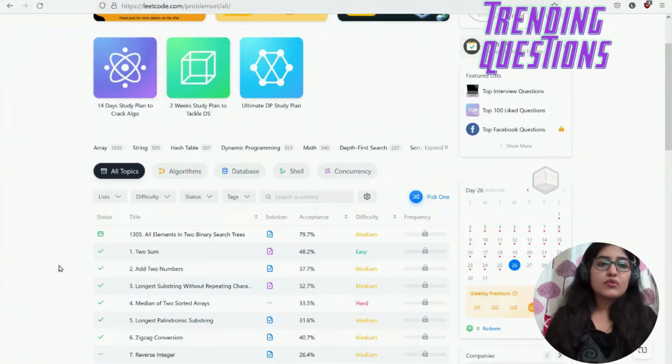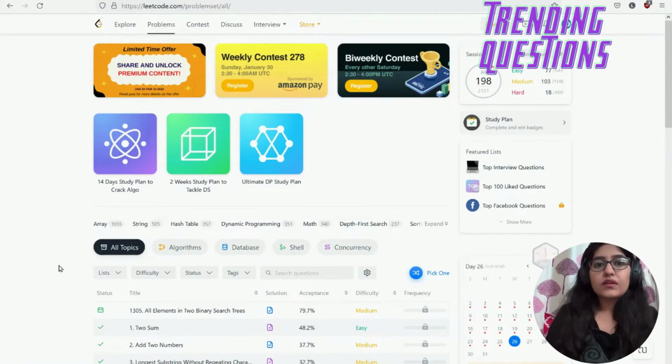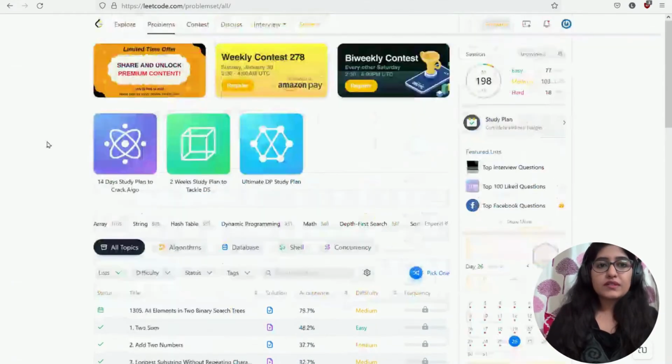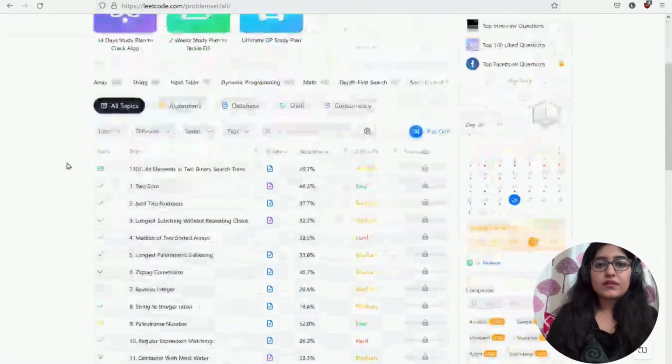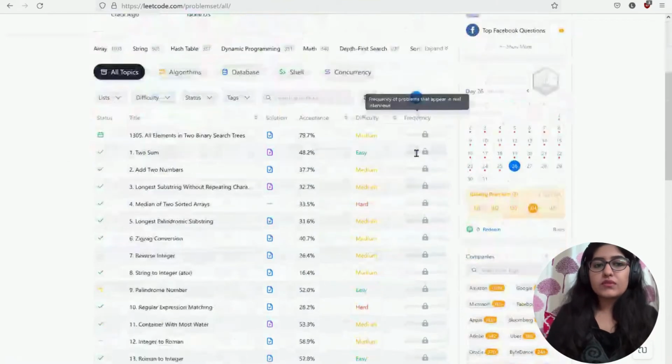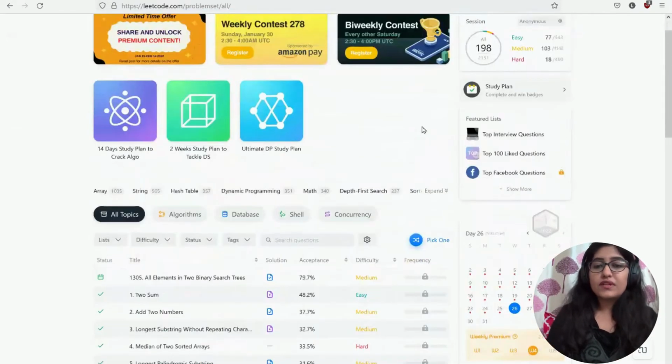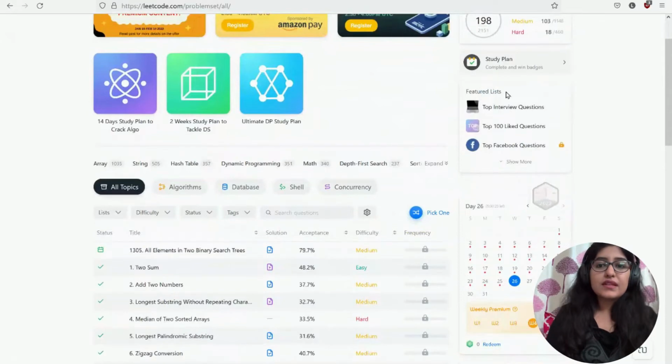Another thing that can help you is finding out the trending questions. If you are holding a premium account of LeetCode, it's comparatively simpler for you, as you can directly go to the problem set section of LeetCode and sort the questions as per the frequency with which they have appeared for different interviews. However, if you don't have one, then don't be sad. There is still another way.